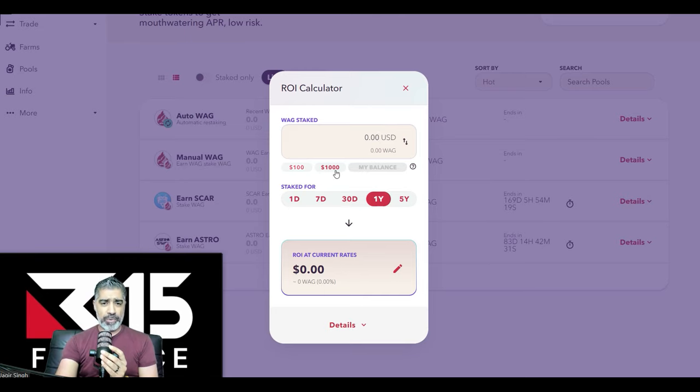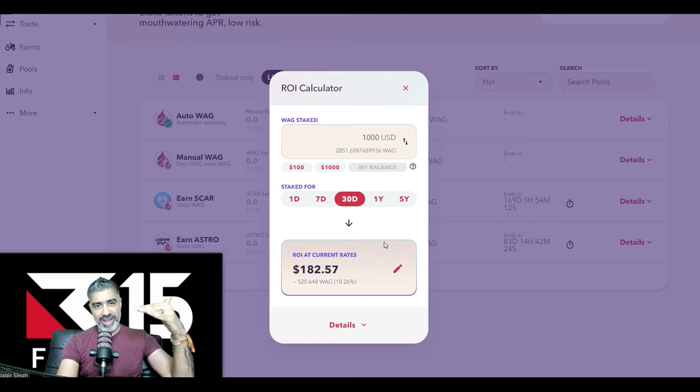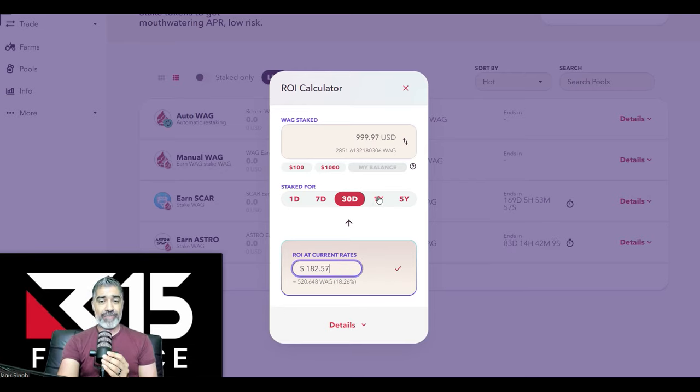So we did an example. If we had $1,000, they have a little calculator here, and we did this for 30 days and it maintained at 685%. It goes higher, it goes lower. I've seen it as high as 2,000% APY. In 1 month, 30 days, you'll get 18%, so with $1,000 your return at the current rate will be $182. If we did $1,000 for a whole year, it would be $6,000.